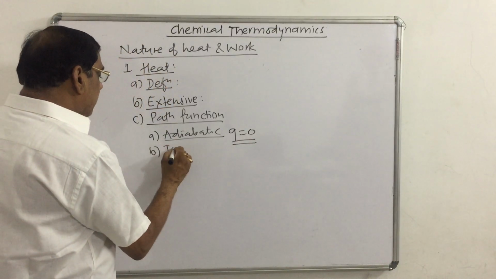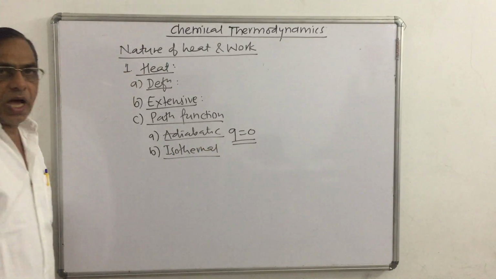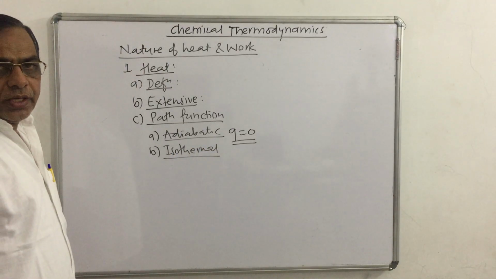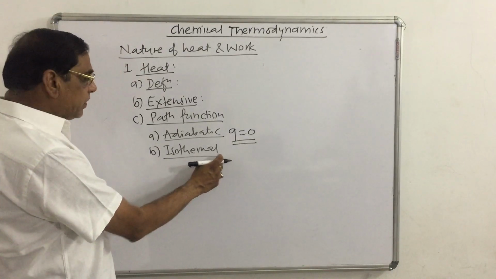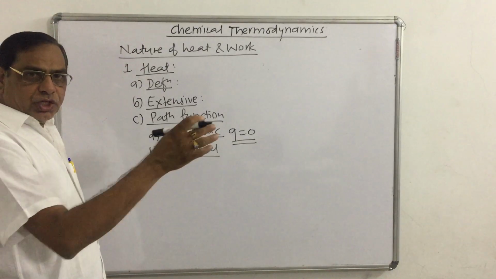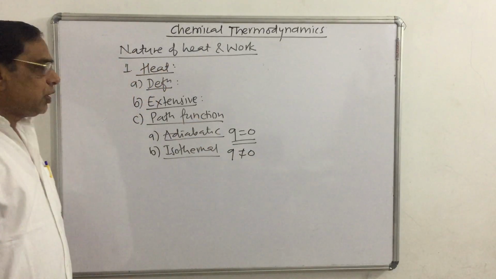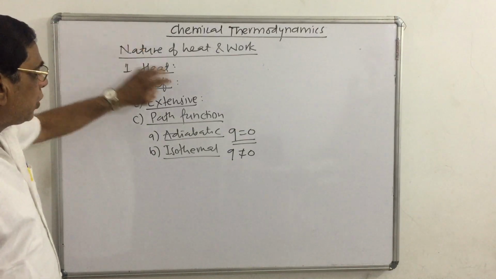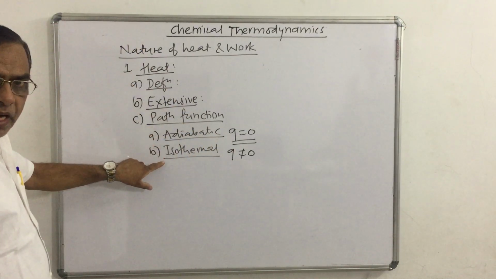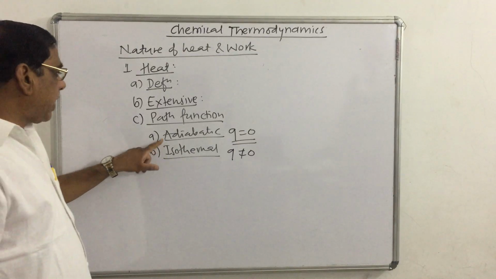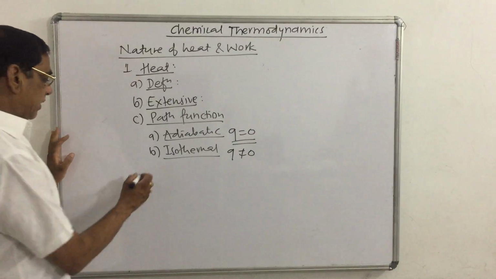Suppose consider the isothermal process, that is the exchange of heat. Isothermally का मतलब that is a system can exchange heat with the surrounding, that is Q is not equal to 0. Its value depends on the path, whether the process is carried out adiabatically or isothermally, so it is called a path function.